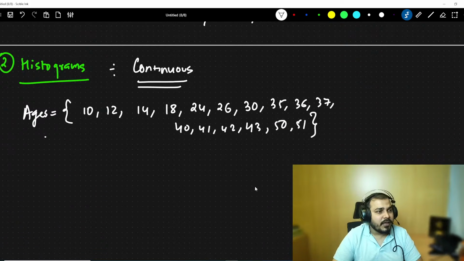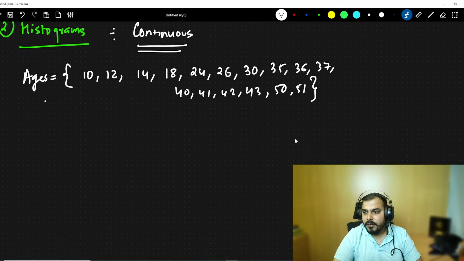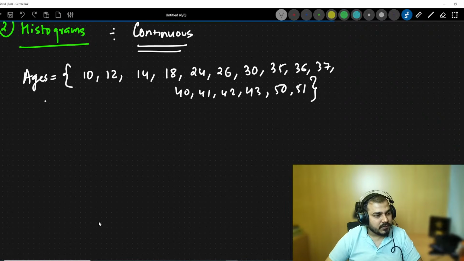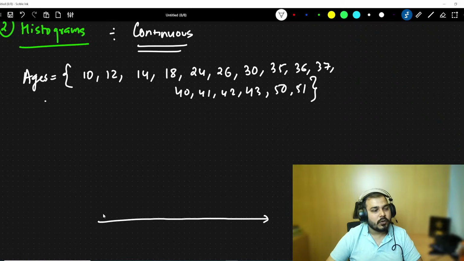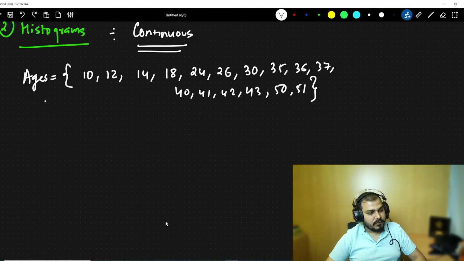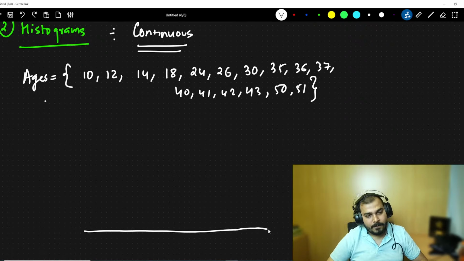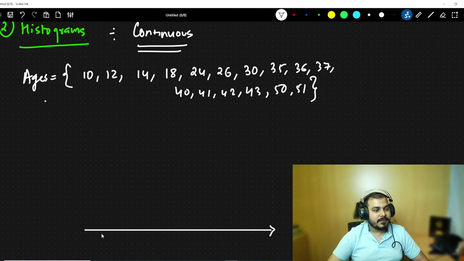Now here you know that it is a continuous value. Now in the case of continuous values, if you want to represent them through some diagrams for data analysis purposes, you can basically use something called histograms. So the histogram will look like this.